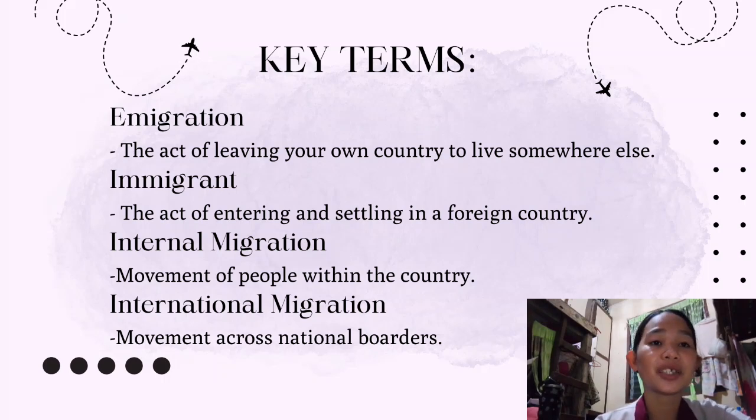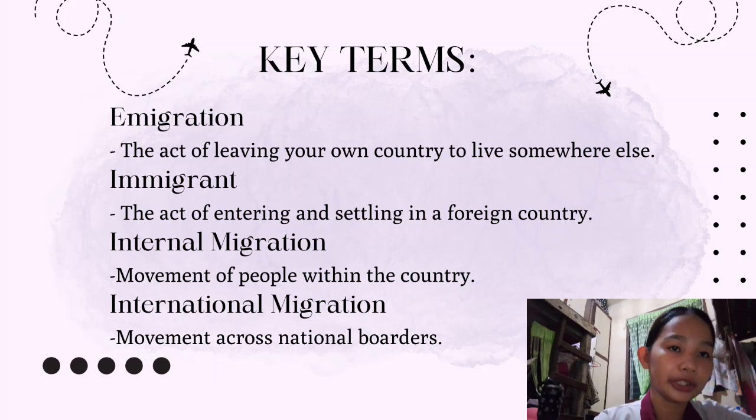That is international migration because that person is moving across national borders. To explain it clearly, internal is within the same country, while international is the movement of people across national borders, or from one country to another.